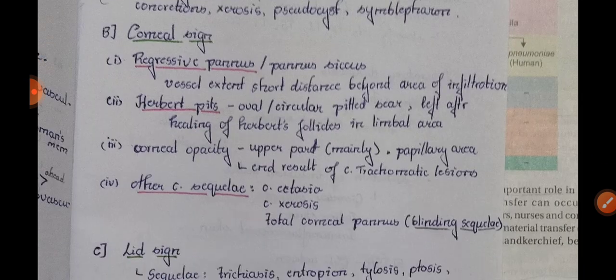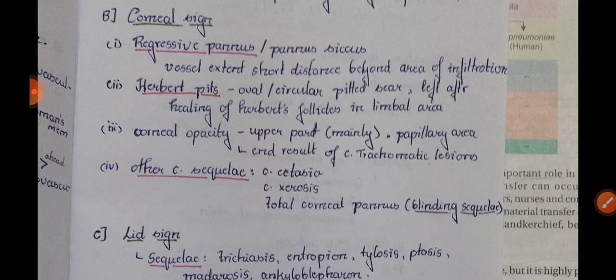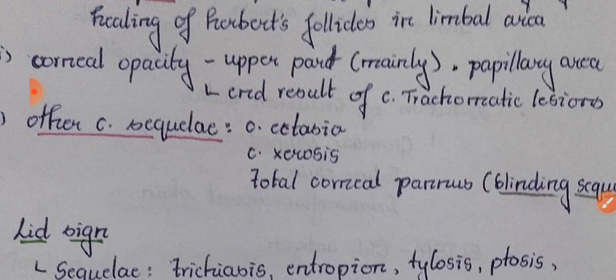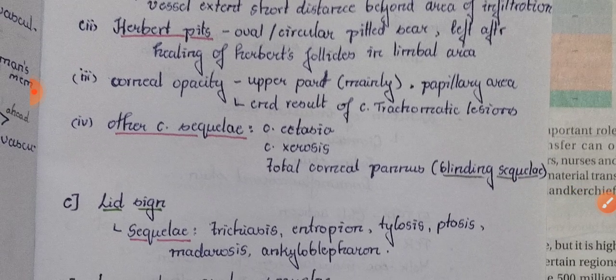Corneal signs in the cicatrization stage: regressive pannus is seen here, whereas earlier it was progressive. Here is regressive pannus, pannus siccus. Vessels extend a short distance beyond the area of infiltration. You will see Herbert pits here also: oval or circular pit scars left in the limbal area. Herbert follicles heal and form the Herbert pits. Corneal opacity is seen on the upper part, mainly in the pupillary area, as a result of chlamydia trachomatis lesions. Other sequelae are corneal ectasia, corneal xerosis, and total corneal pannus.